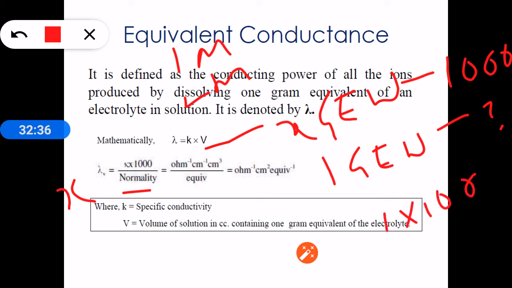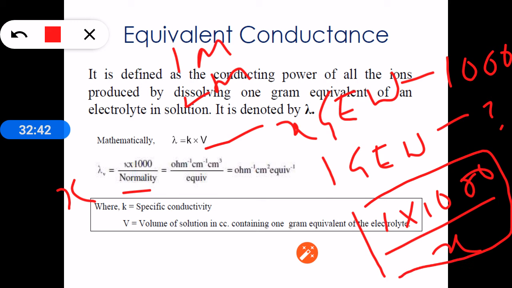So 1 gram equivalent weight of substance is present in this much volume, 1 into 1000 by X. Substituting the value of volume in this equation, it becomes lambda equals K into 1000 by X. Here X is the normality, so you get this equation in terms of normality or concentration.